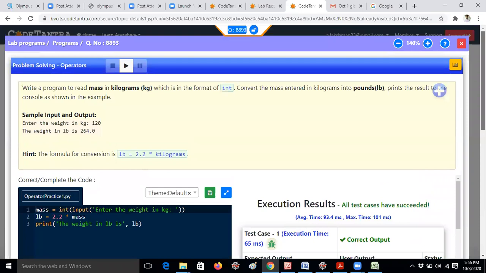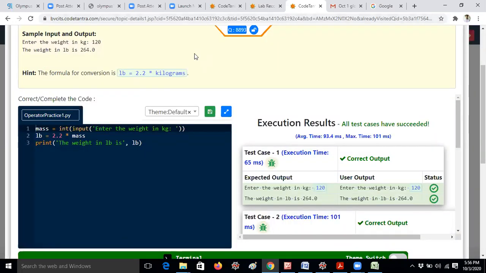Okay. So once again I'm telling the program. Here you need to enter the weight in kg. It is integer. As already here they give 120. So if it is 2.2 into mass, here we will not get any problem. Even though we are multiplying integer with the floating point number, you will get floating point number. So this problem will not occur in Python, because Python is a dynamically typed language. It automatically converts based on the data type.